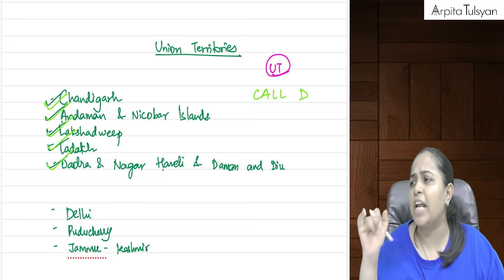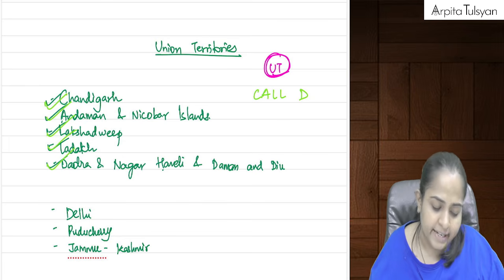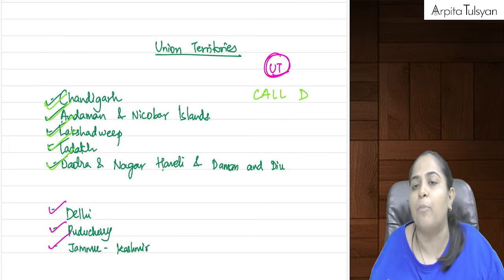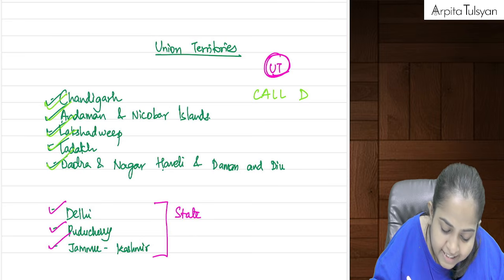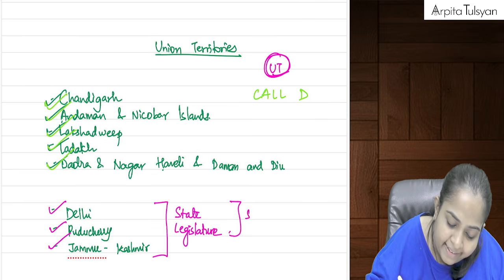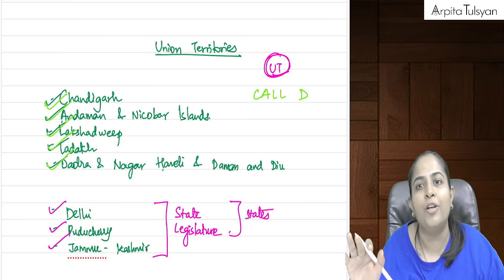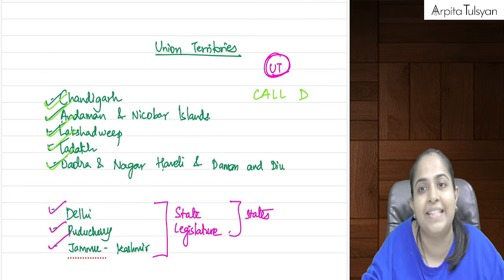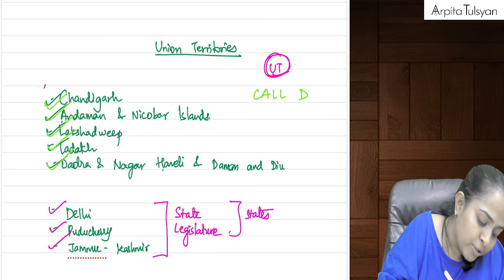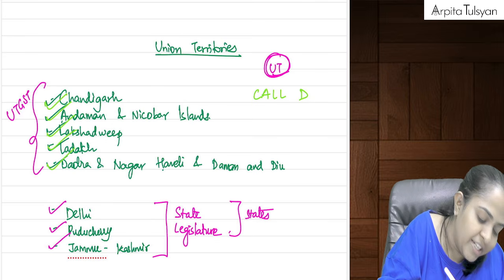Means we do not want to create our own laws or our own legislature, so we want to get treated as a union territory itself. But Delhi, Puducherry and Jammu Kashmir, these three union territories said that we will create our own state legislature and we want to get treated as if we are states. So they are not going to come into the union territories and will not be called union territories, and hence the UT-GST Act will not be applicable to them. So to these 5 union territories, basically my UT-GST Act is applicable.